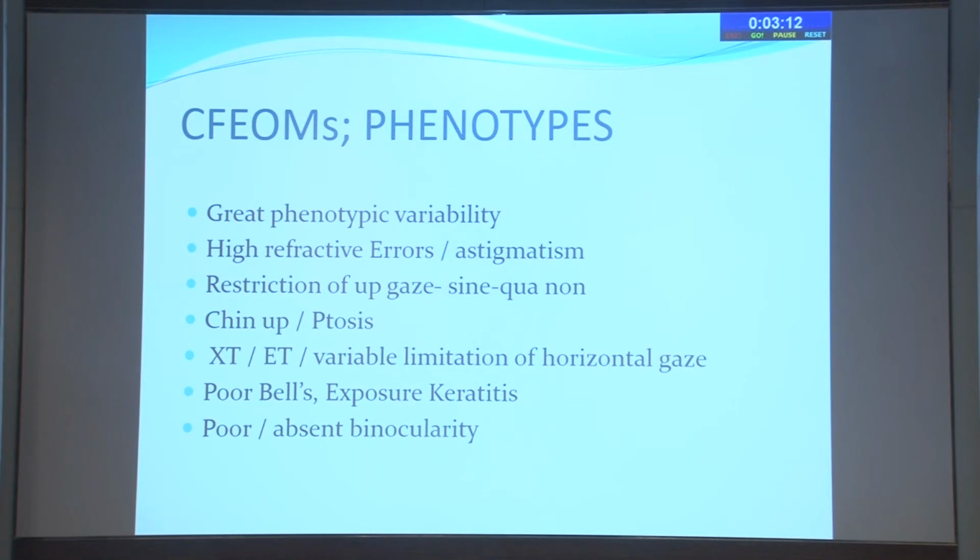That's possible, they don't have ptosis. There could be an exotropia, esotropia, variable limitation of horizontal gaze. Now, more often you find an exo deviation in these cases, but you can also have an ESO in some cases, and limitation could vary from one to the other. The two children, both affected, may have different horizontal gaze, but vertical movements are going to be affected similarly. So horizontal gaze is very variable.